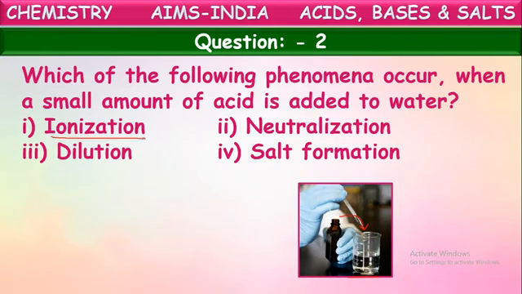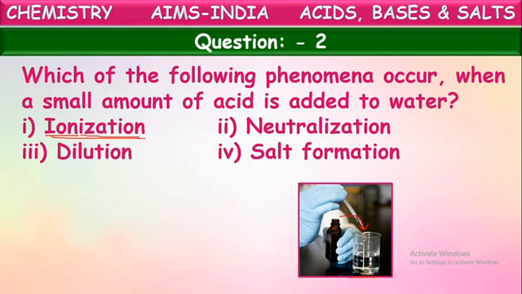Out of these, what is the first one here? Ionization. What does it mean? Ion means charged particle. Ionization means formation of charged particles. While discussing acids and bases, we said that when an acid or base is added to water, the molecules of these acids and bases split into separate positive and negative ions. That splitting is called ionization. Ionization means splitting of acid and base molecules when dissolved in water. The extent of splitting depends upon the nature of the acid or base.